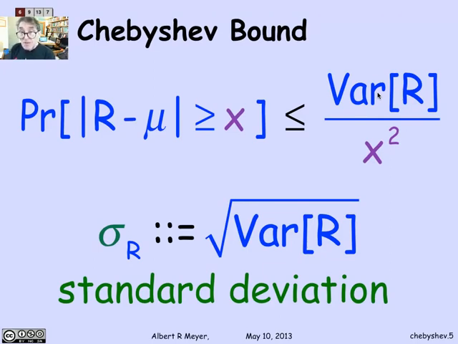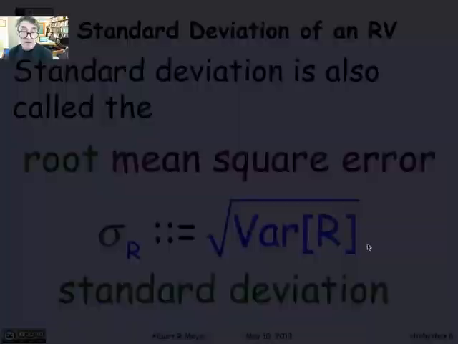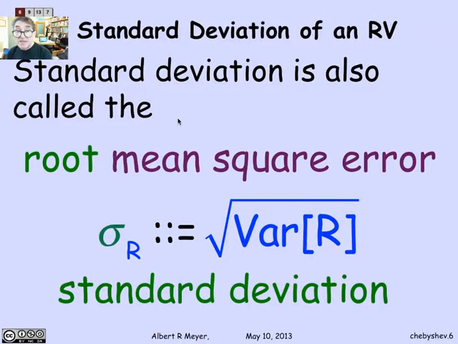So we can get the units of this quantity back into matching the units of R, and also get a number that's closer to the kind of variance that you'd expect to observe, by just taking the square root. It's called the standard deviation of R. If it helps you any, the standard deviation is also called the root mean square error, and you might have heard that phrase. It comes up all the time in discussions of experimental error.